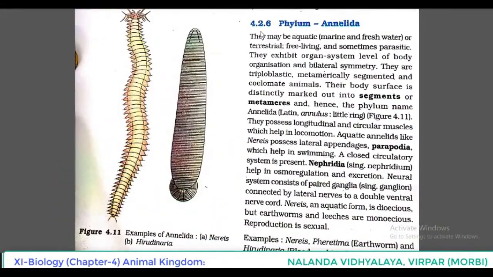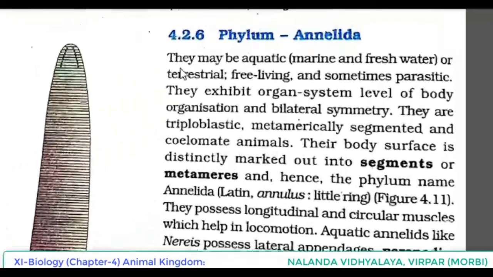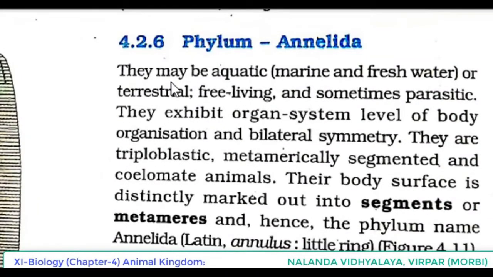So we have discussed regarding phylum Platyhelminthes, Aschelminthes. Aschelminthes also known as Nemathelminthes or nematodes. Now we are coming to the next phylum, that is phylum Annelida. Phylum Annelida, they may be aquatic, marine and freshwater, or terrestrial, free-living and sometimes parasitic.